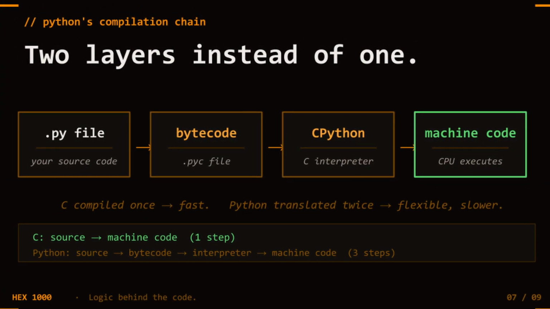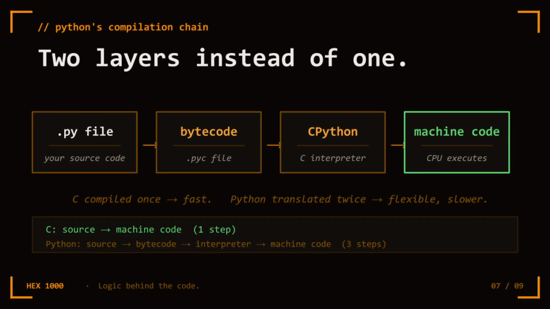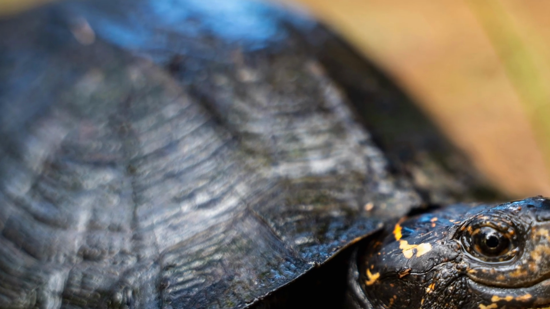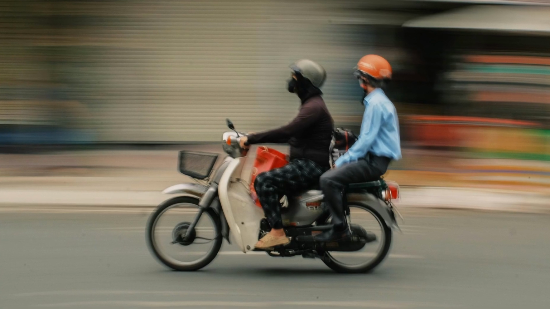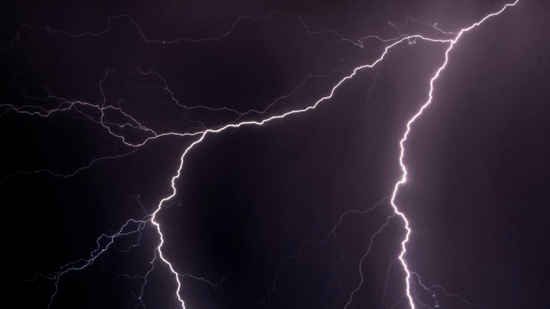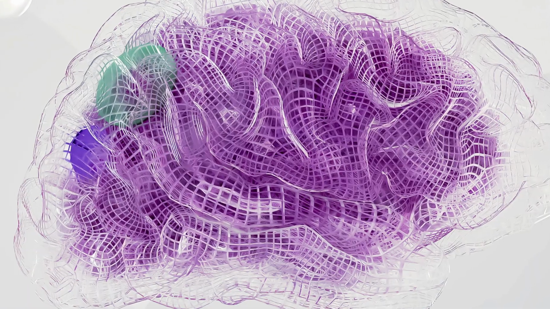This is also why NumPy is fast. When you write a Python for loop, that loop runs in the Python virtual machine, slow. When you call NumPy matmul, that function is compiled C code running directly on the CPU, same principle as PyTorch. Python is the interface. Compiled code does the heavy lifting.